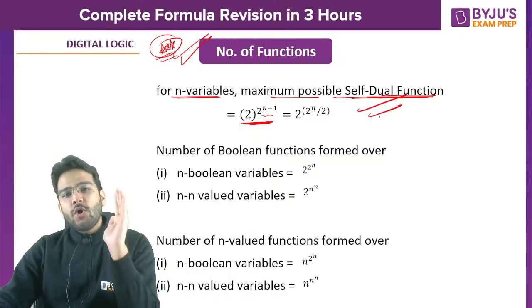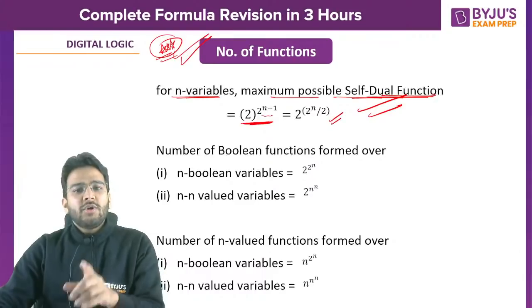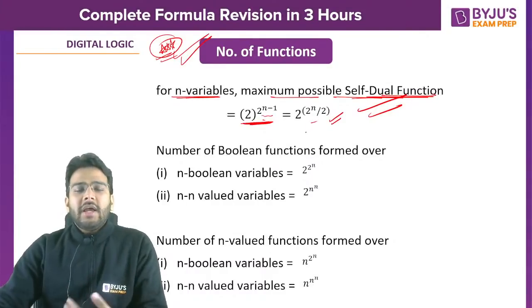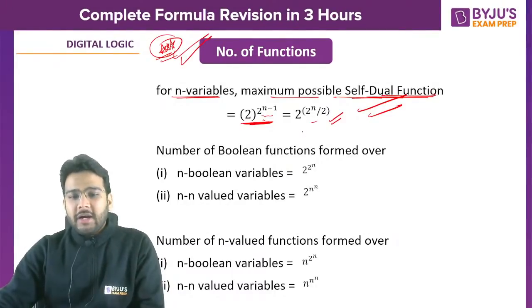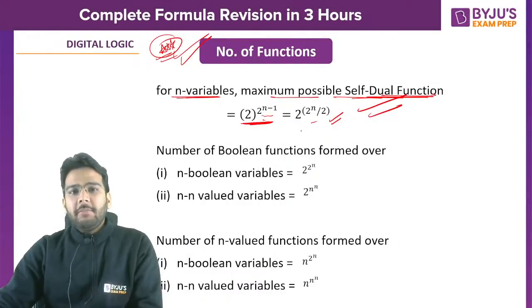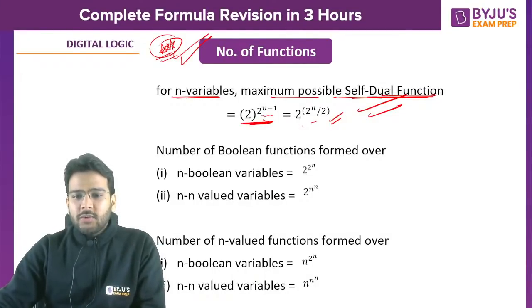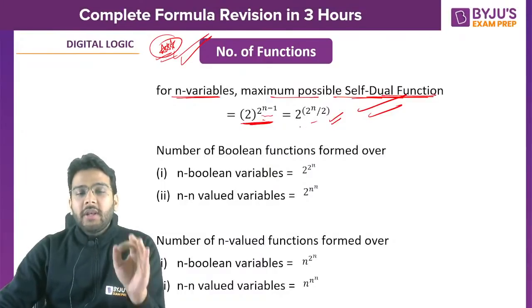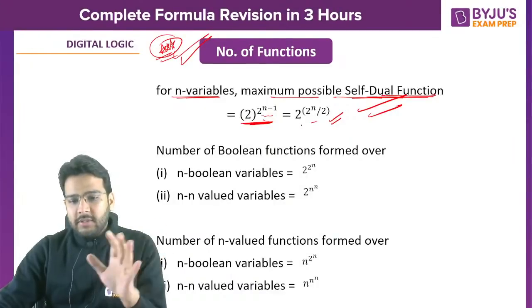Is it clear? So along with the formulas, I'm revising the concept as well, right? You can either write it like this or this. If I ask you the formula for the number of neutral functions, can you tell me that? Anyone? Here I have not mentioned that. Can you tell me the number of neutral functions if you have n variables? Let's see how many of you will answer correctly. Yes guys, quickly respond in the chat box.